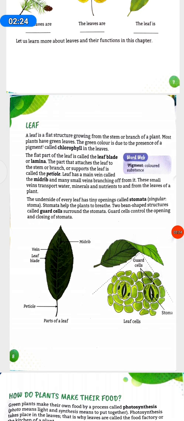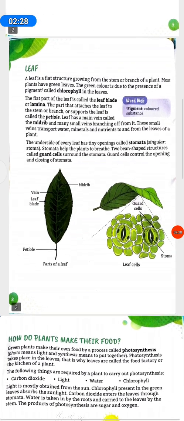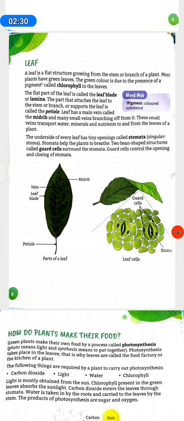Word web: pigment, colored substance. Vein, leaf blade, petiole, midrib, parts of leaf. Guard cells, stoma, leaf cells.